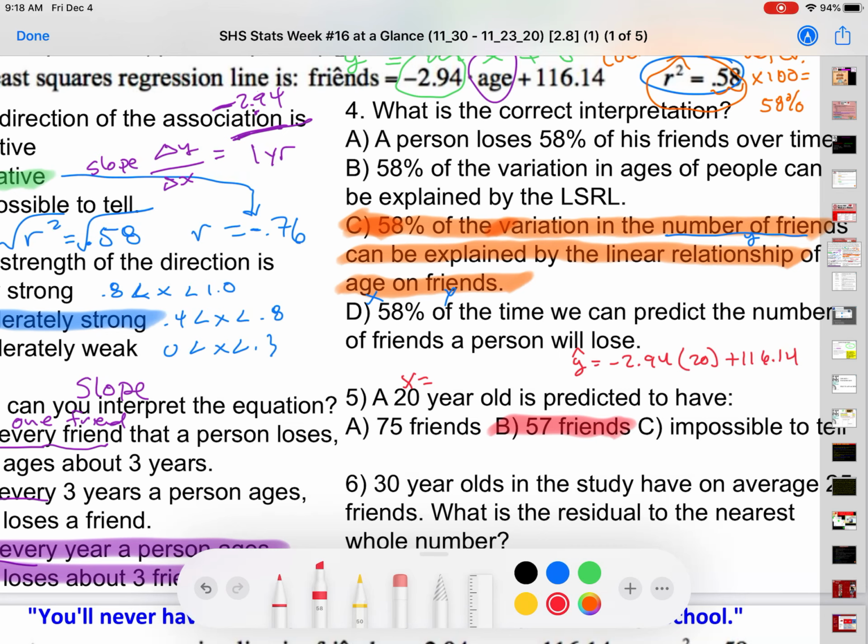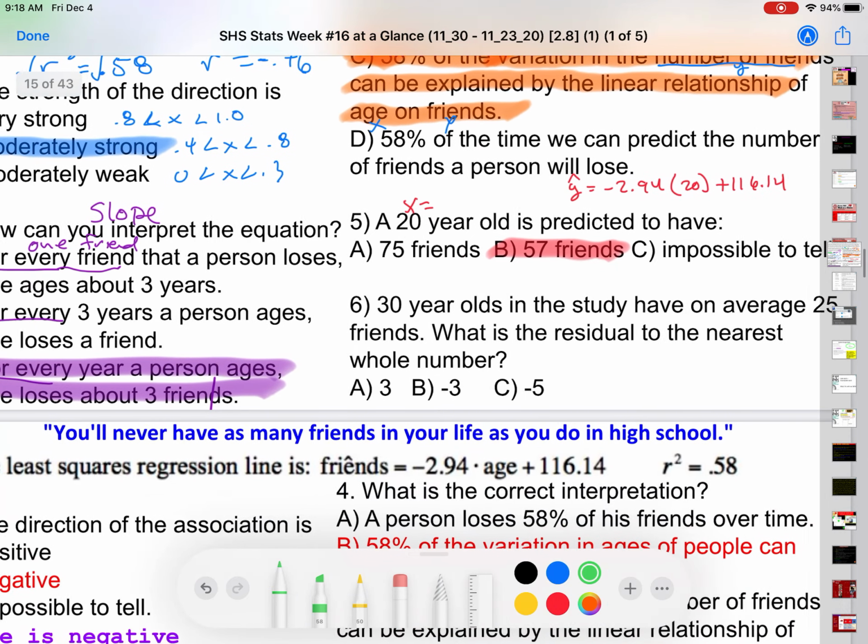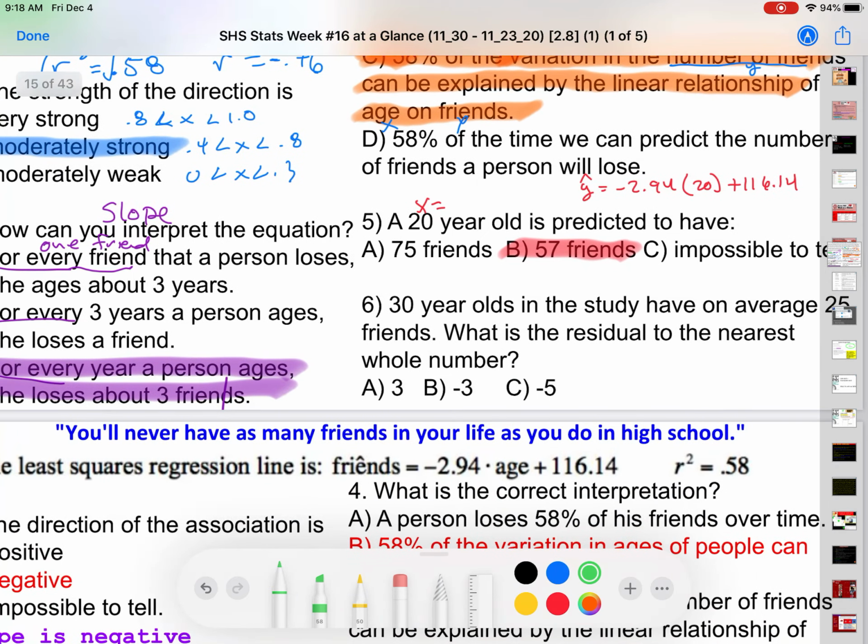Okay, and let's do our last one here. A 30-year-old in the study has on average 25 friends. What is the residual to the nearest predicted? Okay, so the first thing we're going to do in this one is get a predicted. To get a predicted, remember, x here is our 30-year-olds.